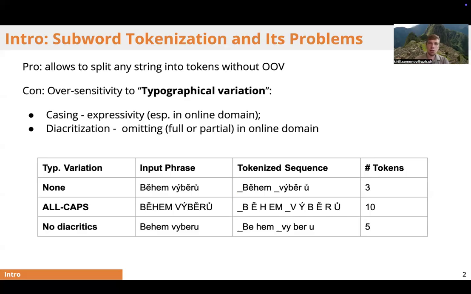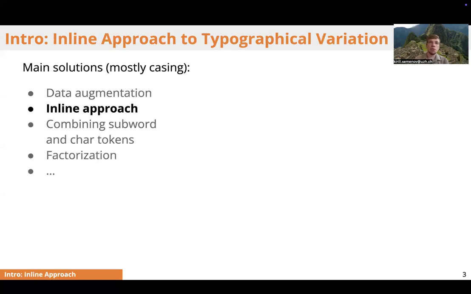The easiest solution is, of course, to strip the text of all diacritics and all casing, and this is done in some big models such as BERT Uncased. But we will lose some information about the expressivity or the formality of the texts, especially if we talk about online data. There have been several solutions that aimed at keeping information about casing while maintaining subword stability.